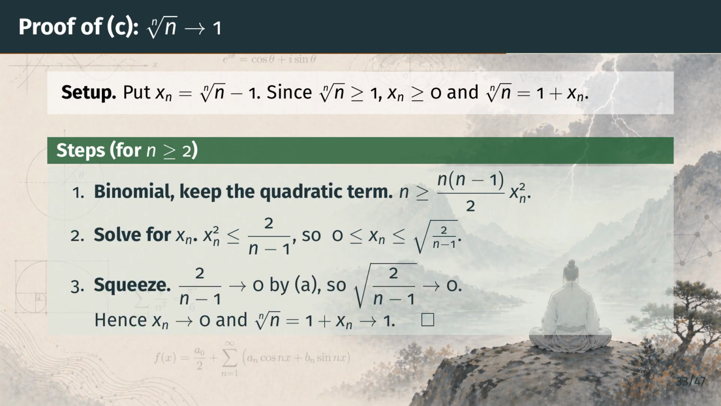Step 3 applies the squeeze. 2 over n minus 1 goes to 0 by part A, and taking square roots preserves the limit, so the upper envelope on the slide also goes to 0. The squeeze remark then forces x sub n to 0. Adding back the 1, the nth root of n tends to 1, finishing part C.